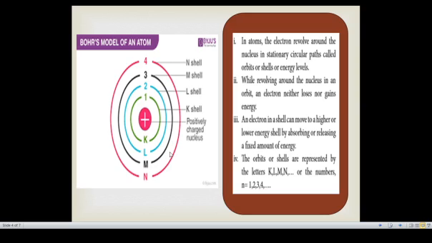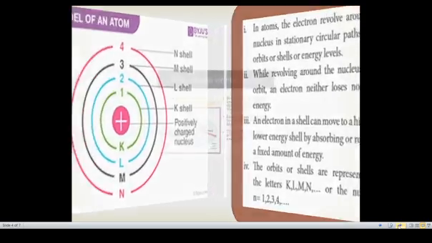There is a formula, 2n squared, which gives the number of electrons in each orbit. For example, for the first shell, n equals 1, so 2 into 1 squared equals 2. So the K shell has only 2 electrons. Likewise for L, 2 into 2 squared, that is 2 into 4, equals 8. So the L shell has only 8 electrons. So 2n squared is the formula to know how many electrons are present in each shell.